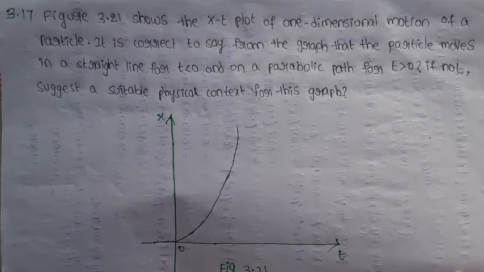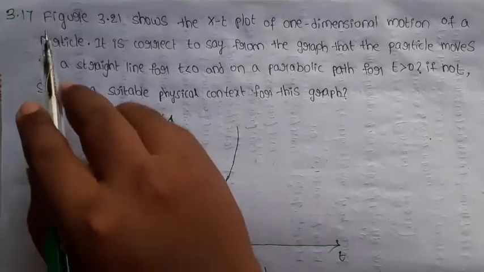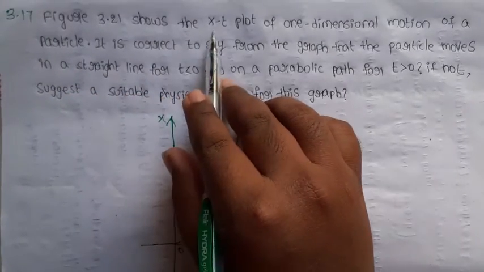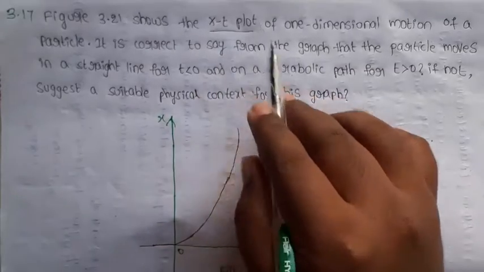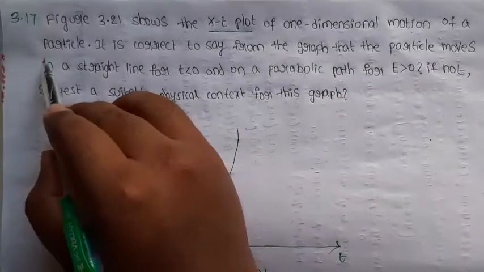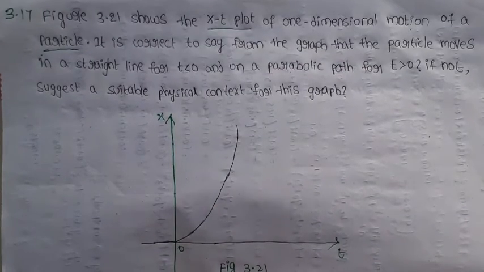In this video, continuation of exercise problems 3.17. Read the question carefully. Figure 3.21 shows the x-t plot of one dimensional motion of a particle. This is figure 3.21.